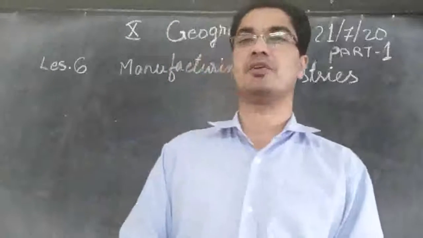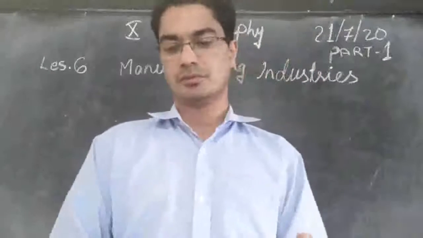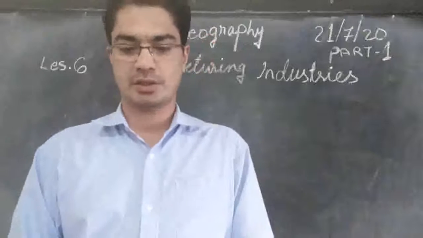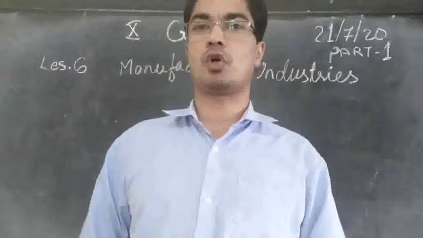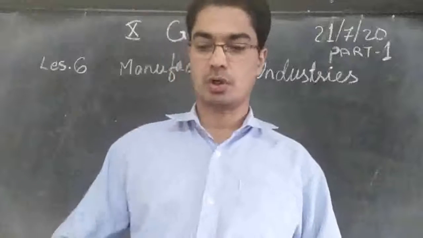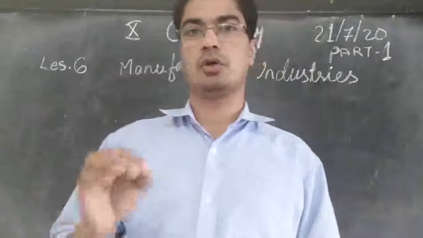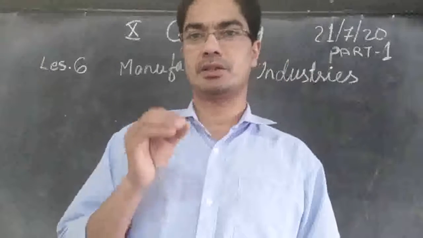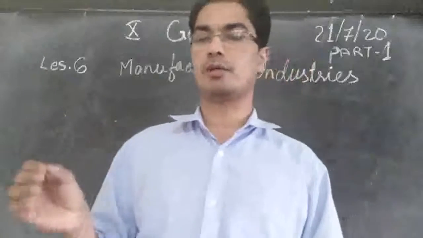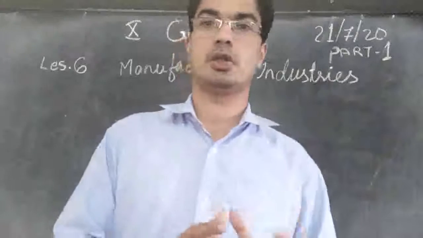So the first sentence we can underline, that is the answer to what is manufacturing. So from raw materials, things are converted into finished goods which are more valuable. So finished goods are more valuable than the raw materials.